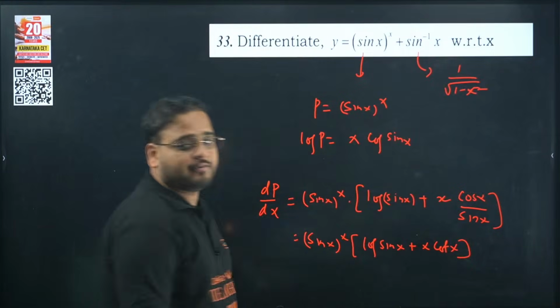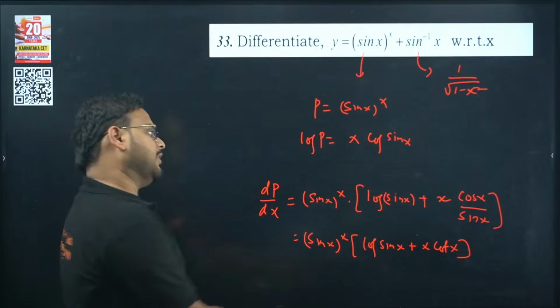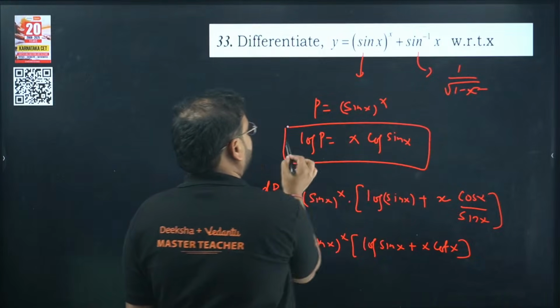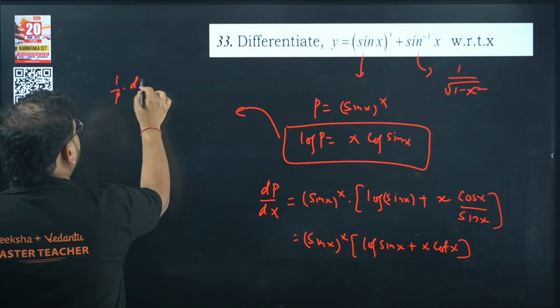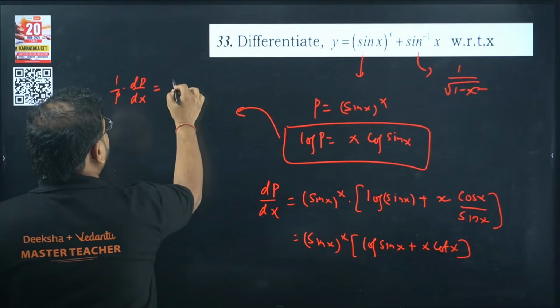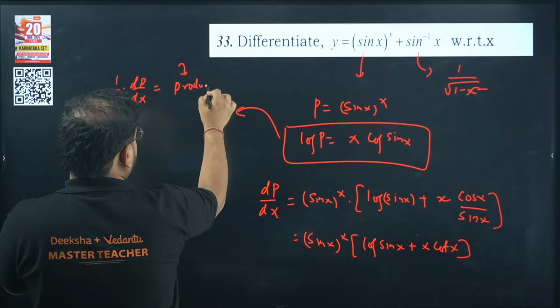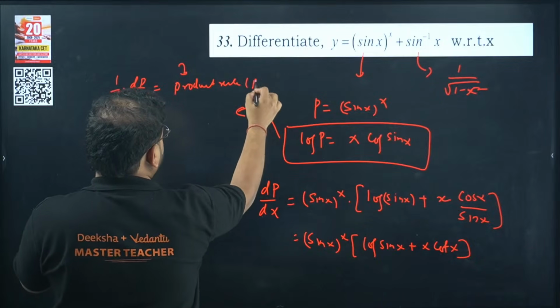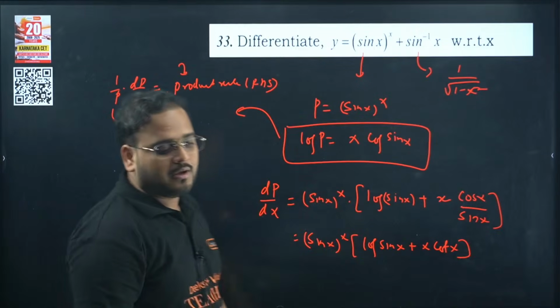If you have watched my trick session, you'll know how I've done this. If not, use this method, please. Differentiate 1 by p dp by dx, and over here you're going to apply product rule on the right hand side. Move the p to this side, and you'll get the answer. Fair enough.